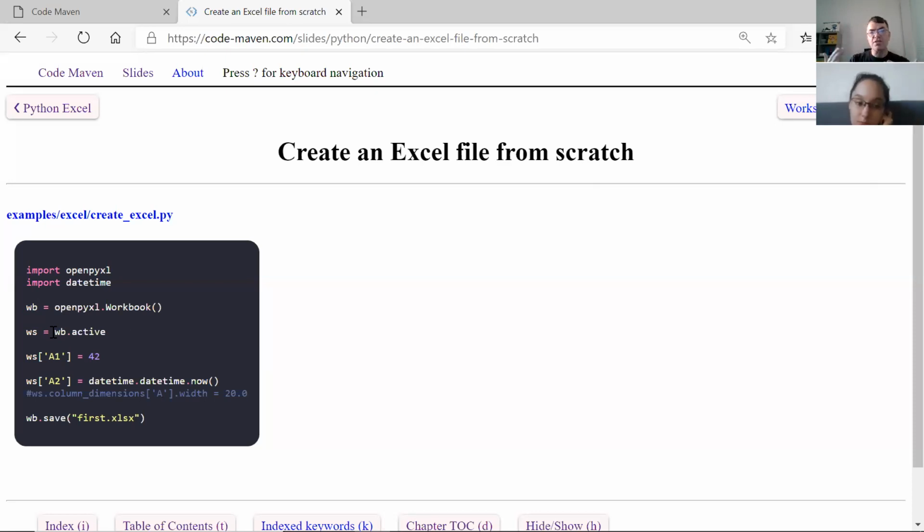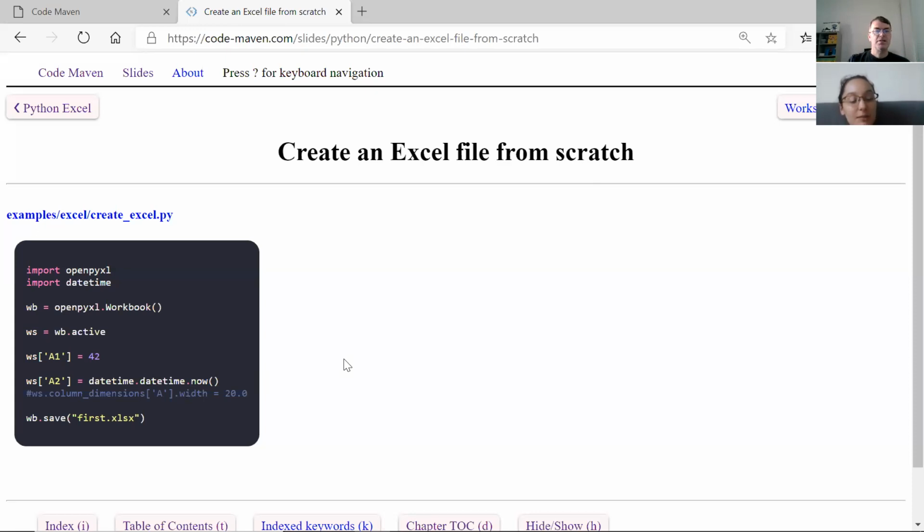Among these sheets, there's always one active. Because you only have one, that's the active one. The way to access that is wb.active, which points us to the active worksheet. We assign it to some variable again. Then we can access a cell like A1 and give it a number, or A2, and then we use this datetime module, which has itself a datetime submodule with a now function that will return the representation of the seconds that we have right now.